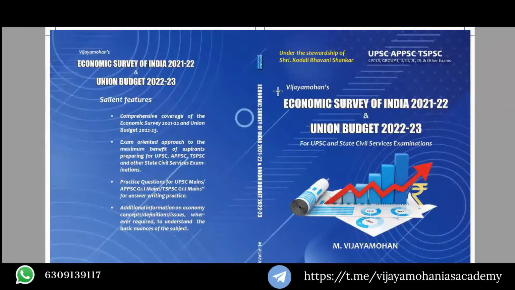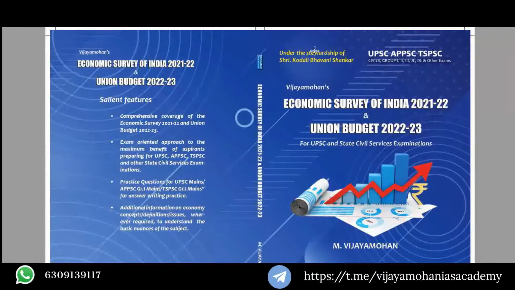Every year, depending upon the examination, if it is UPSC prelims, 2 to 3 questions, or if it is Group 1 and Group 2 examinations, a number of questions will come from the data given in the economic survey and union budget, or else the base of the questions asked will be from the economic survey of India and union budget. So they are very important from an exam point of view.